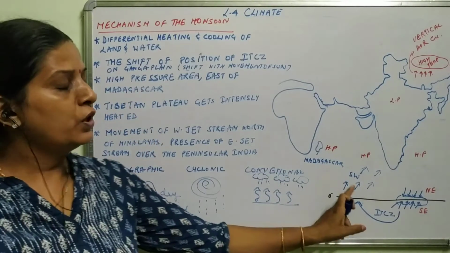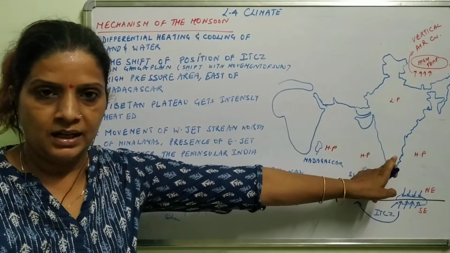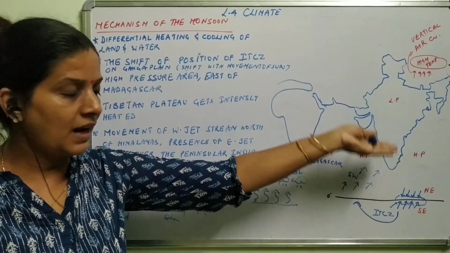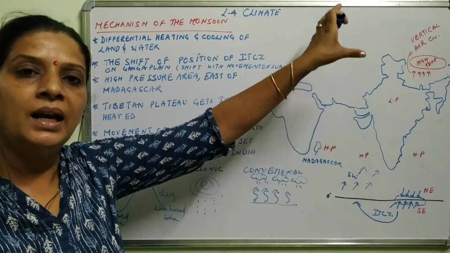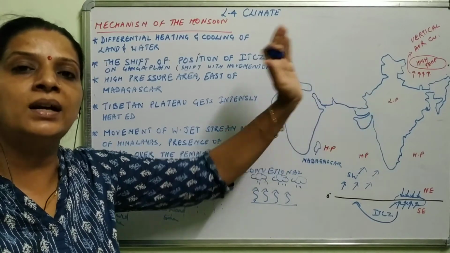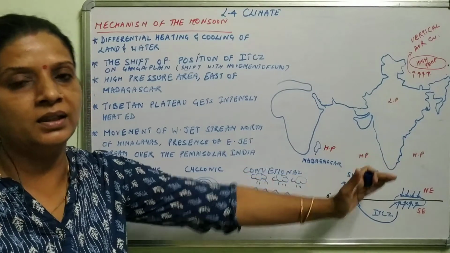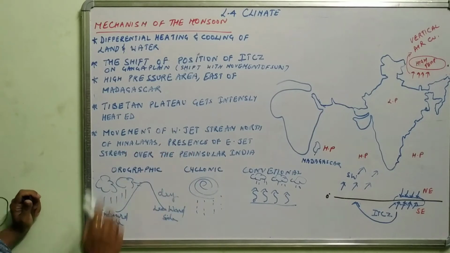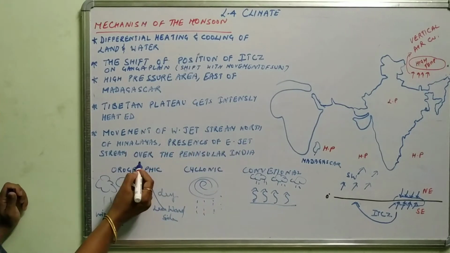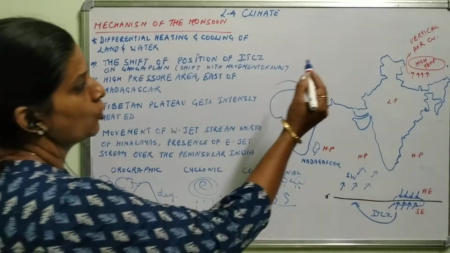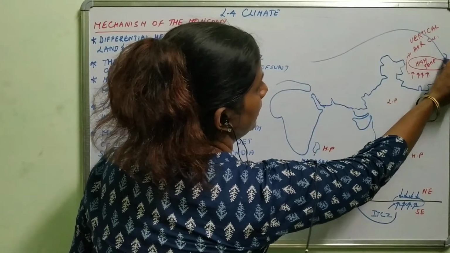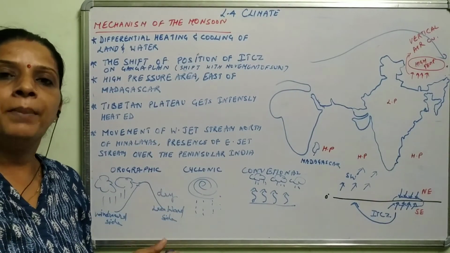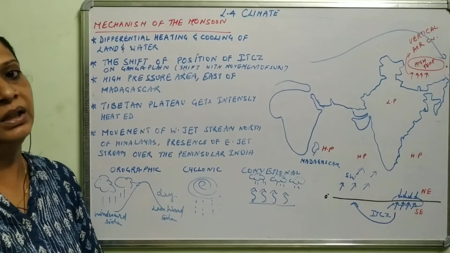These southwest monsoon winds remain in India, but land is heated up and that heat rises, reaches the atmosphere and then cools down due to the condensation process and gives the rainfall in parts of India. Next is the movement of the jet stream north of the Himalayas and presence of easterly jet stream over peninsular India. That was already told to you earlier: this jet stream moves above the Himalayas during summer, but throughout the year it moves within India in the winters.